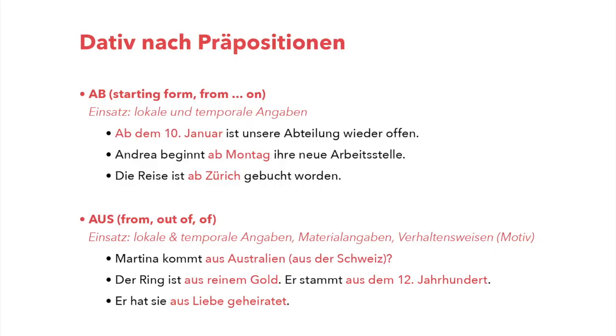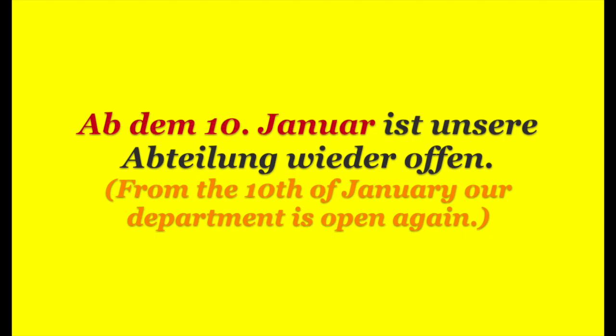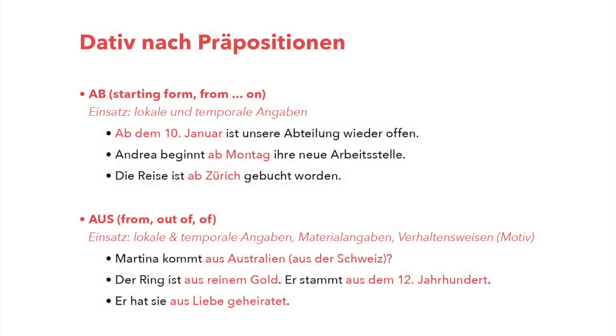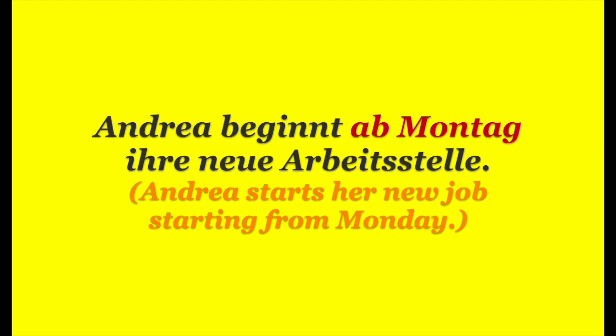So as when I say, ab dem 10. Januar ist unsere Abteilung wieder offen, then I say, starting from the 10th of January, our department is open again. It was closed for holidays or something, and now, from the 10th of January on, the department is open again. So this will be a typical temporal information. From when? Another example would be, Andrea beginnt ab Montag ihre neue Arbeitsstelle. So Andrea starts her new job starting from Monday.